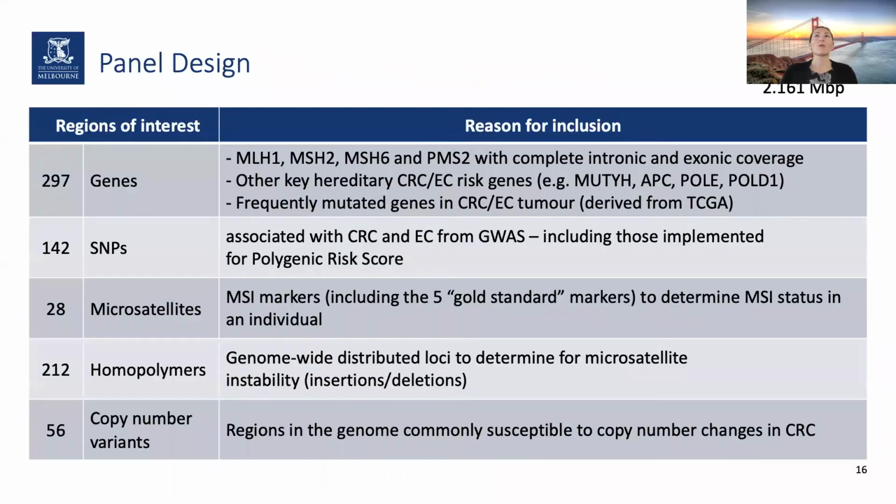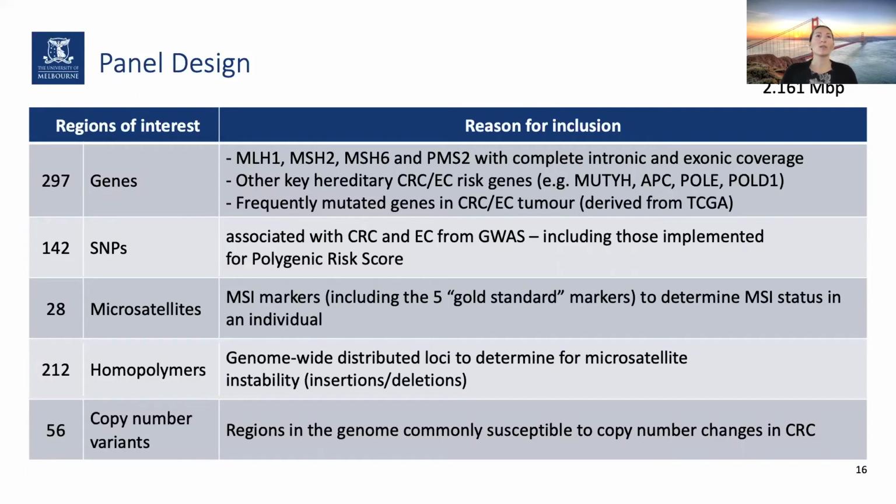The panel we designed in-house has a capture size of 2.1 megabase pairs. We included roughly 300 genes. So of course the MMR genes, but we wanted 100% coverage for intronic and exonic regions. We included other genes which we know are associated with colorectal and endometrial cancer, and also genes which we know from the TCGA are frequently mutated in these tumors.